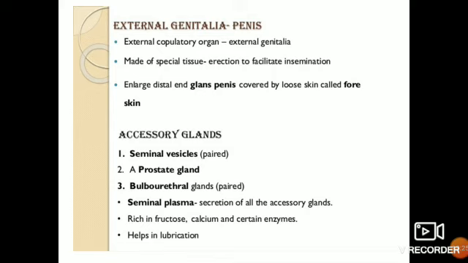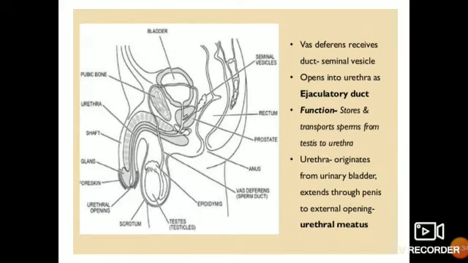Accessory glands. The accessory glands are the seminal vesicles, that is paired, the prostate gland, and the bulbourethral glands, that is paired. Now, here we can see the bulbourethral gland. Let me show you where the bulbourethral glands are. Let us see the previous slide.